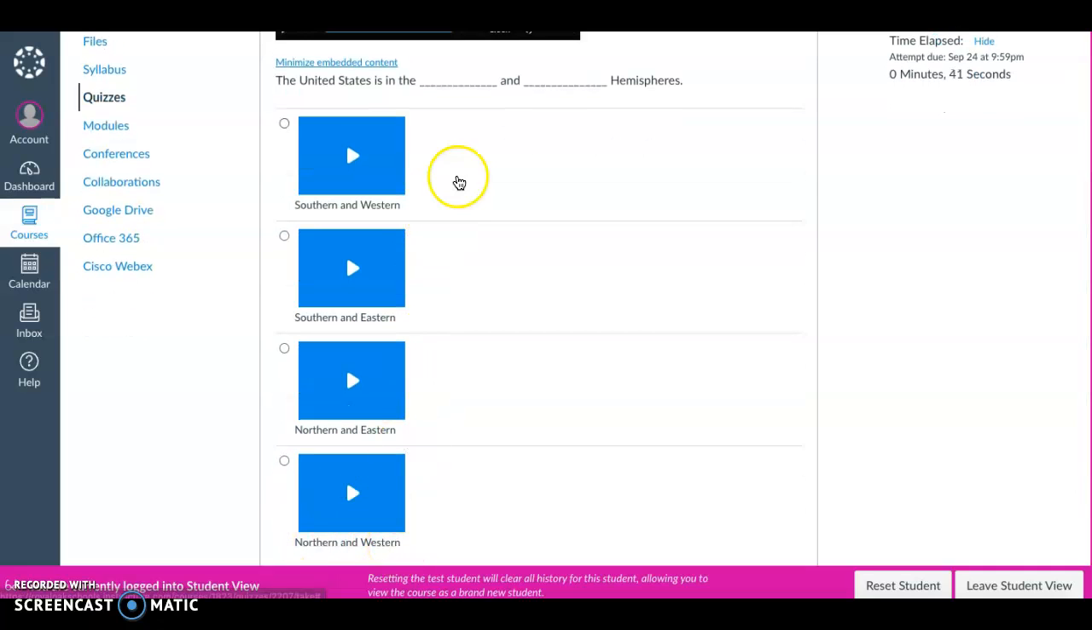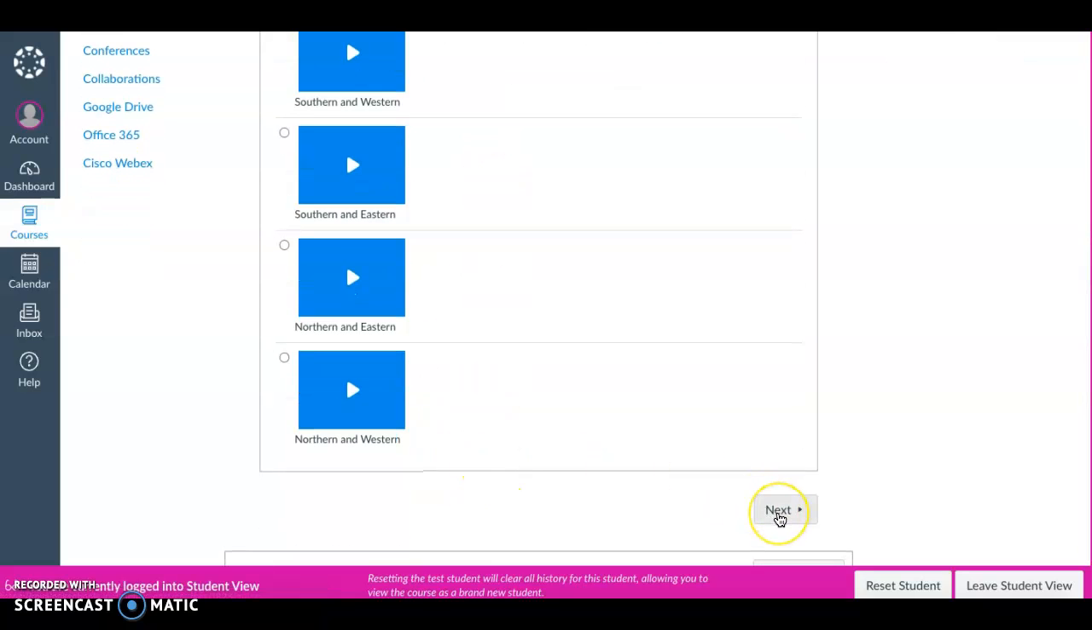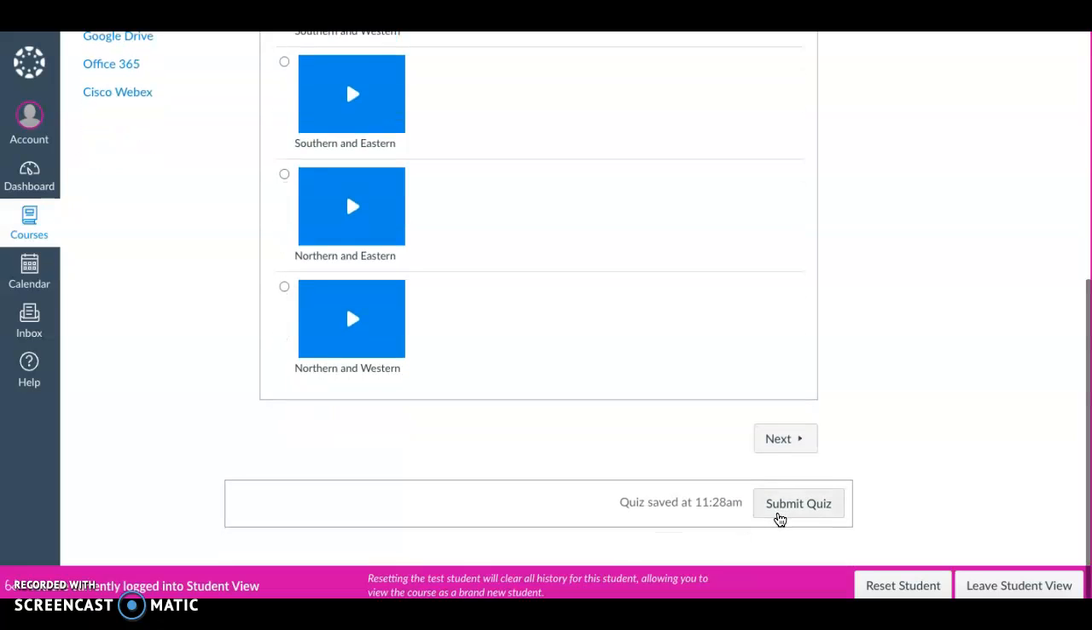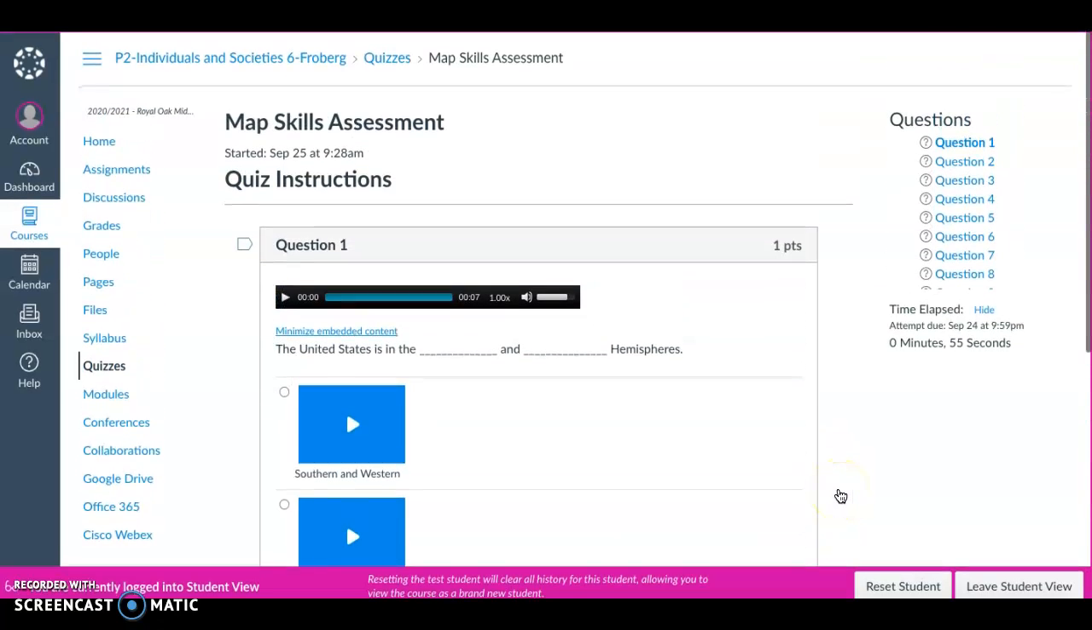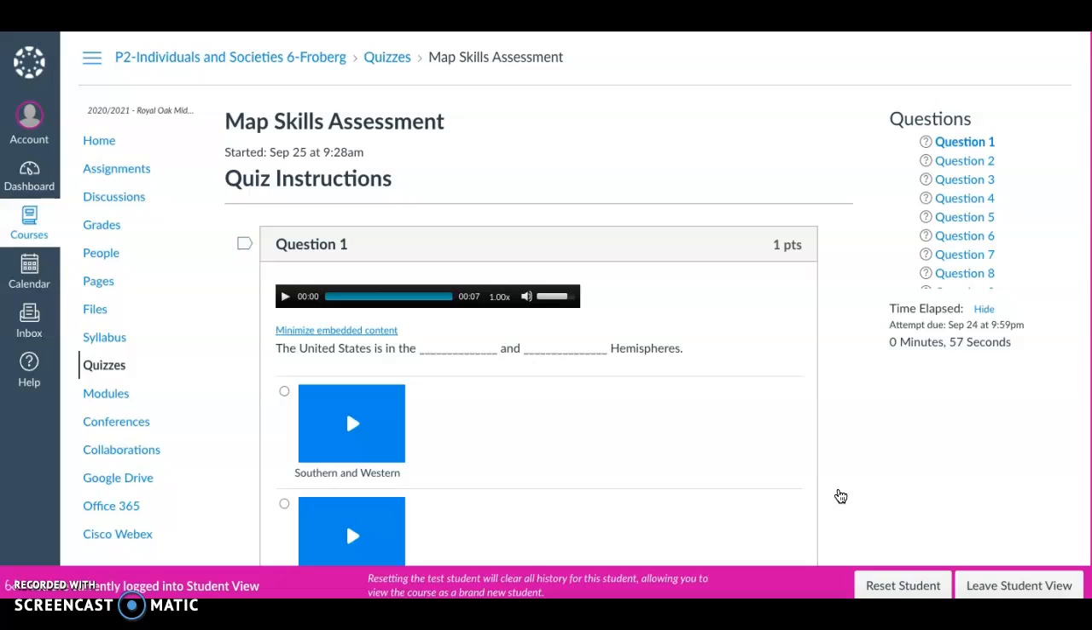You would then click whichever answer you think is correct, and then click the next button, and click through the quiz that way. When you're completely finished, you will click Submit Quiz, and then you will be all set. If you choose to take the quiz again, it will ask you if you want to take the quiz again. If not, you're all set for the weekend. We will see you next week.